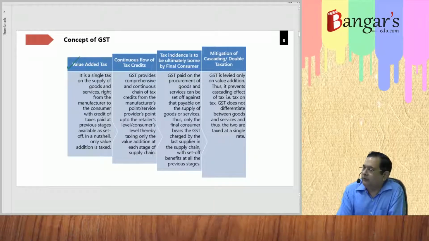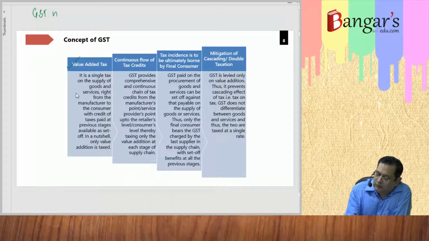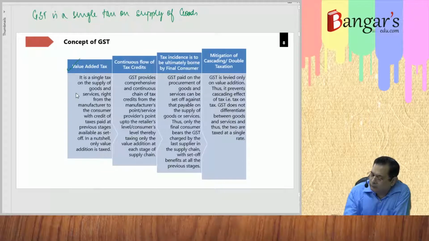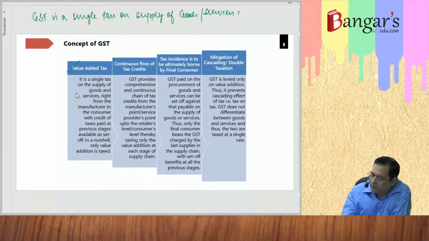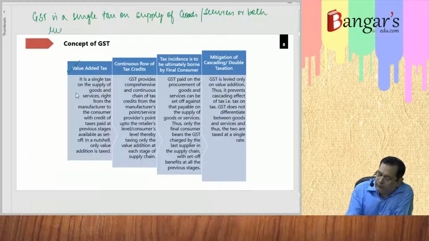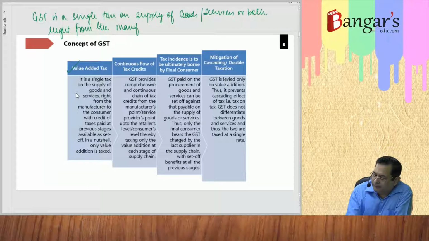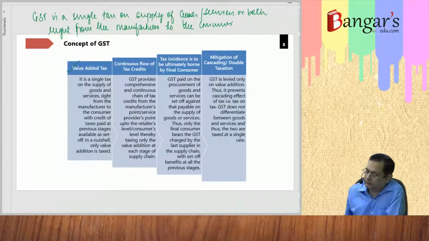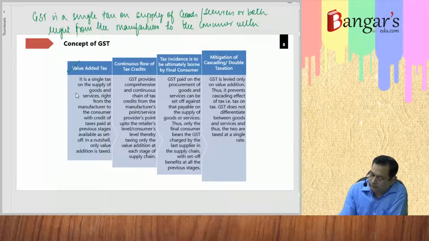It is a single tax on supply of goods or services or both, right from the manufacturer to the consumer, with credit of taxes paid at earlier stages, whatever credit is allowed.